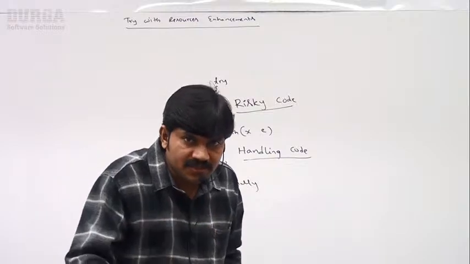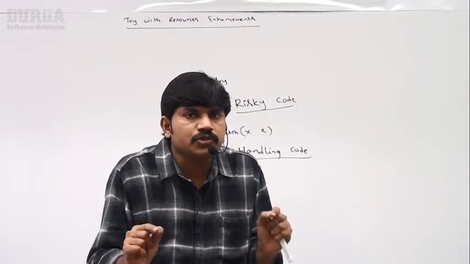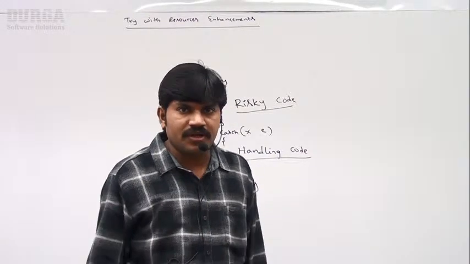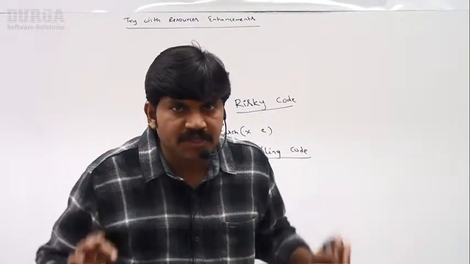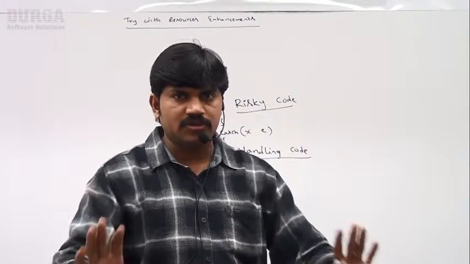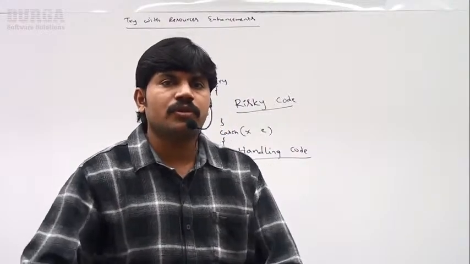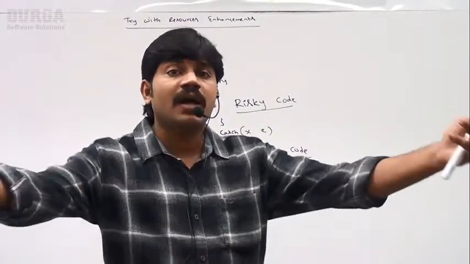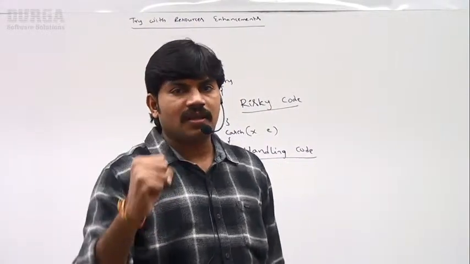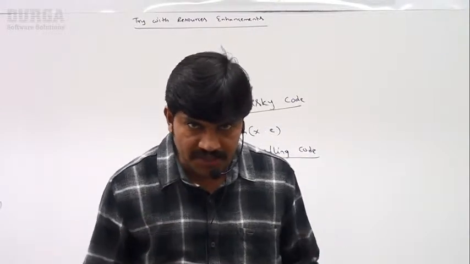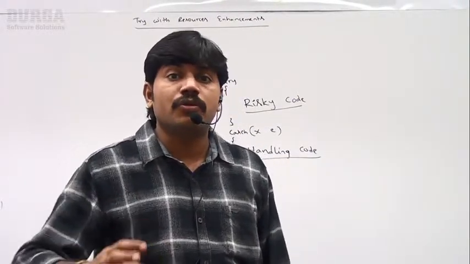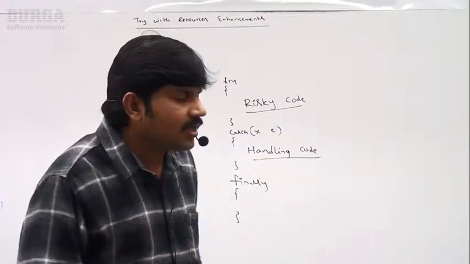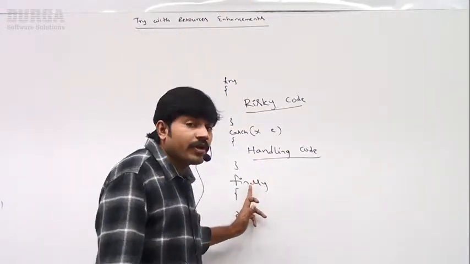Closing a database connection is called resource deallocation code. Whatever resources you open, you should deallocate them, saying that you no longer want to use these resources, so that they will be available for others. That's why, once the work with any resource is completed, we are required to close or deallocate that resource. For that purpose, we go for the finally block.